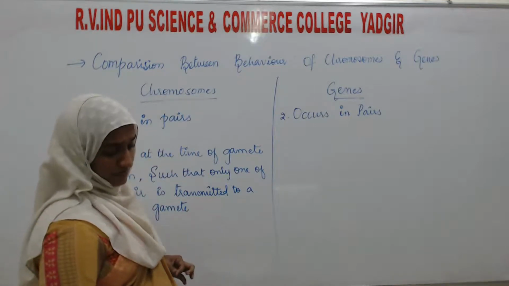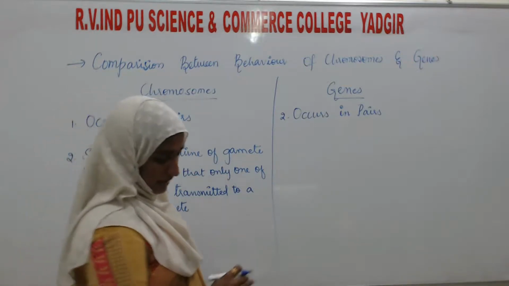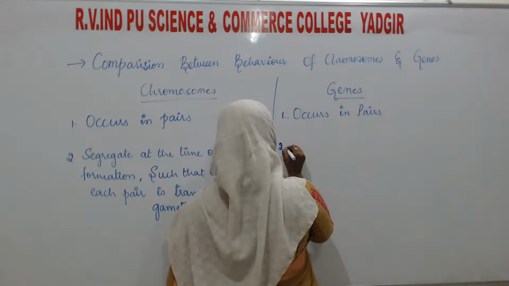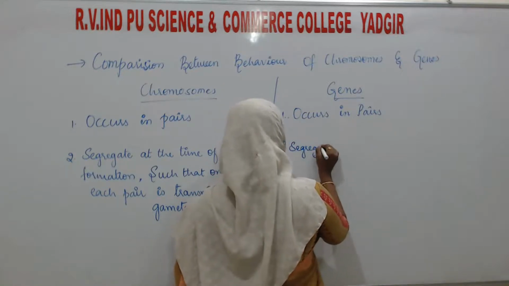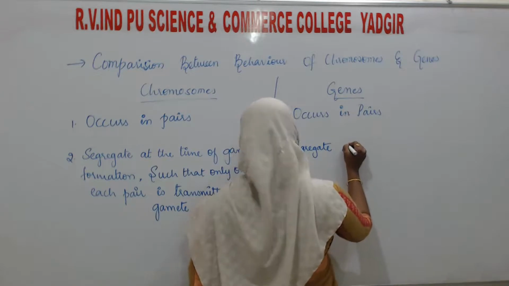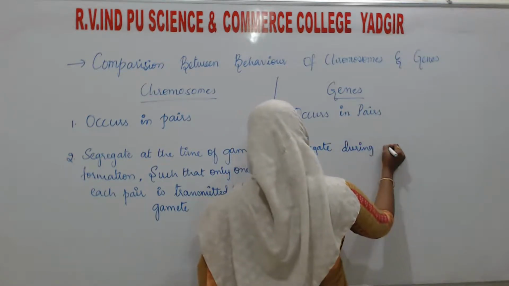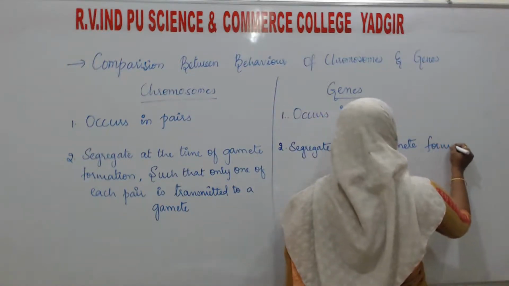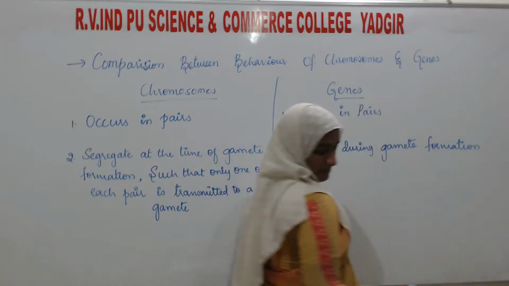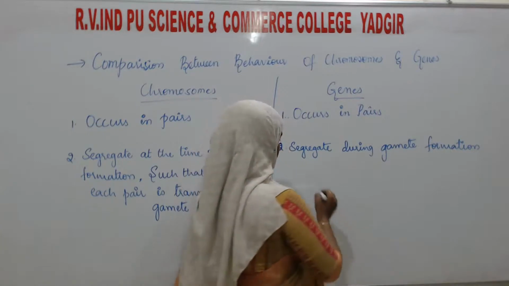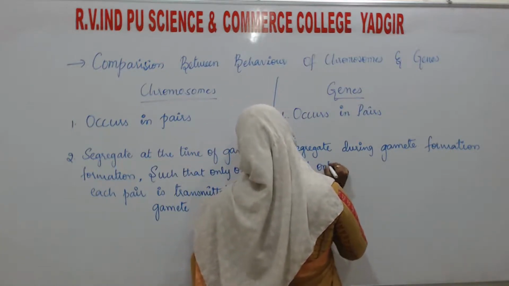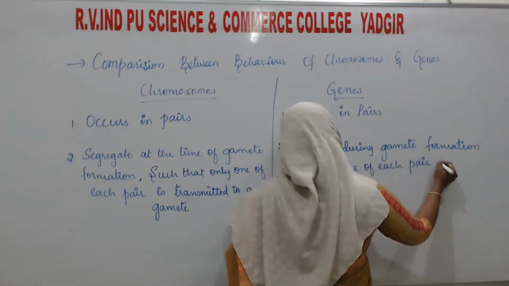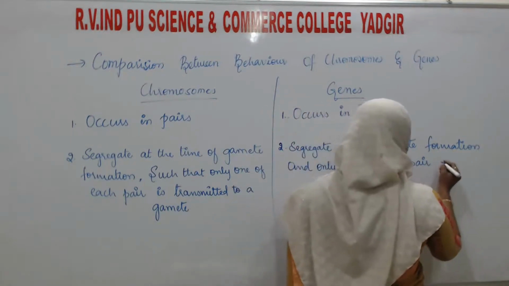Next we will see about the genes. Sorry, that was the first point; this is the second: segregate during gamete formation, and only one of each pair is transmitted to a gamete.